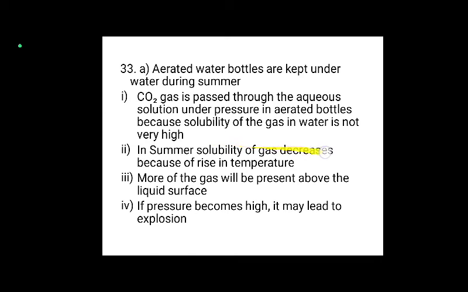In summer, the solubility of gases decreases because of rise in temperature. More of the gas will be present above the liquid surface. If the gas does not dissolve in the water, we won't get the soda. So in summer the gases will be present on top of the water, ready to escape. Therefore the soda bottles are always kept under water during summer. Why? To make the gas soluble in water. If the pressure becomes high, it may lead to explosion.